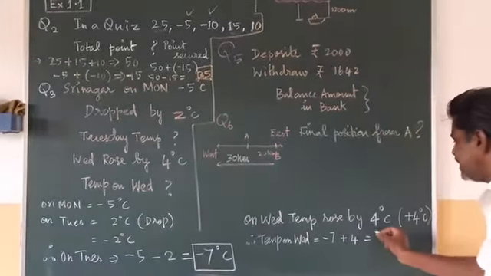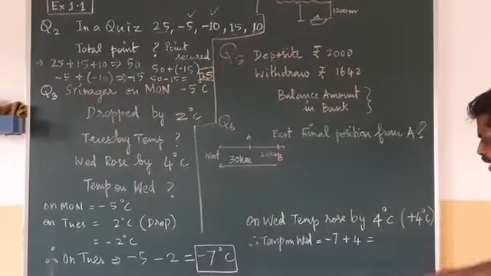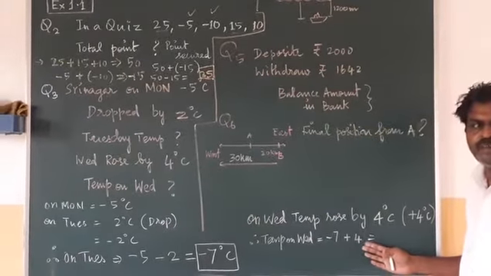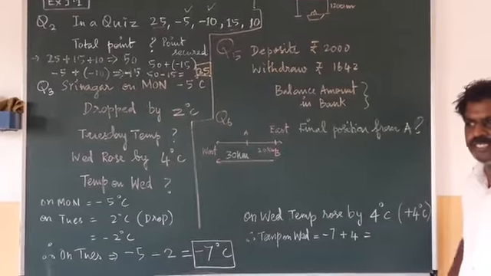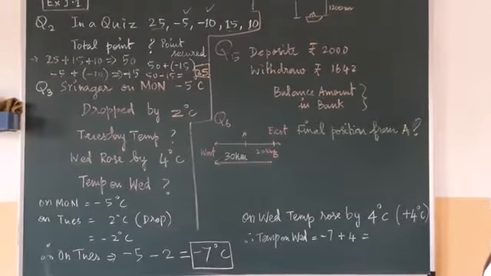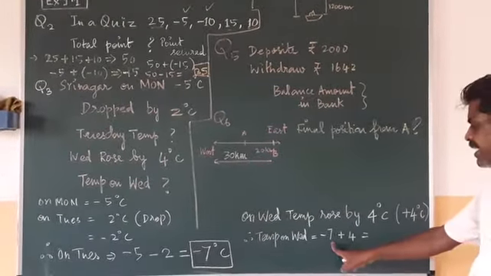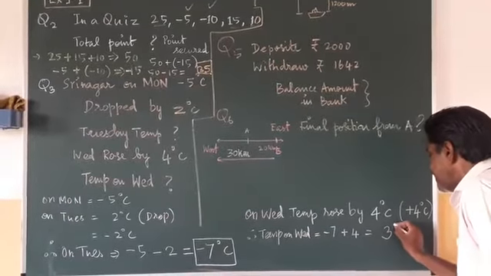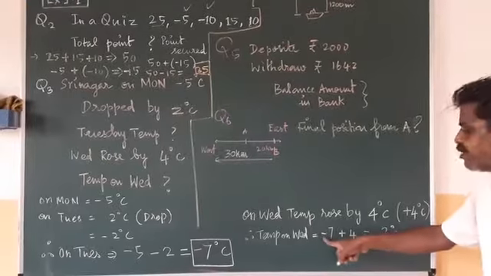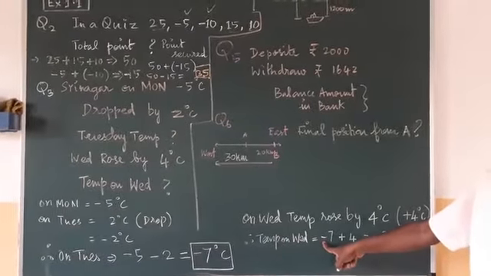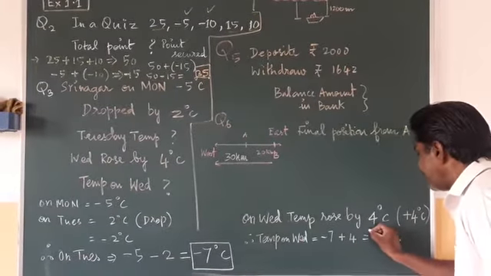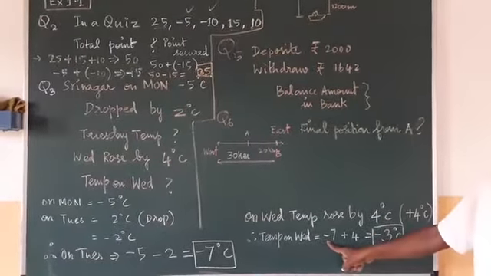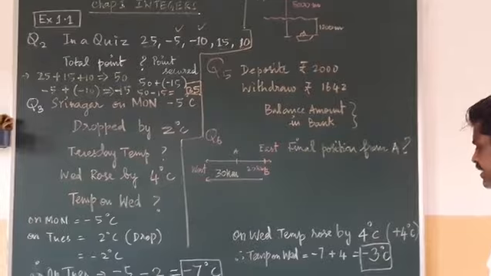See, -7 is a negative number, this is a positive number, so negative and positive means you have to do subtraction. 7 is greater here. 7 minus 4, you will get 3 degrees centigrade, and your greater number has a negative sign, so you have to put negative. So you have -3 degrees centigrade.